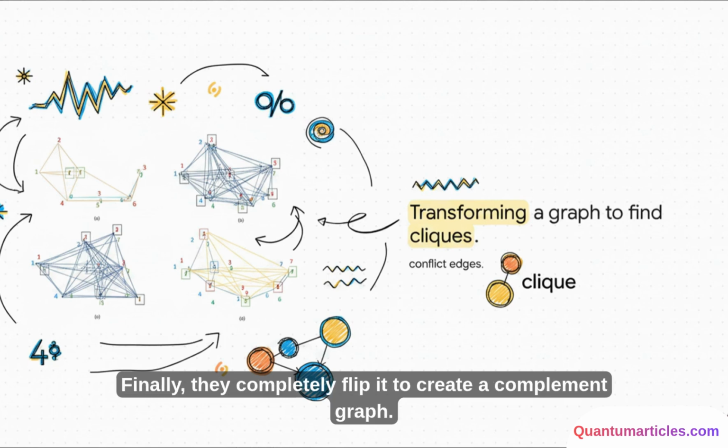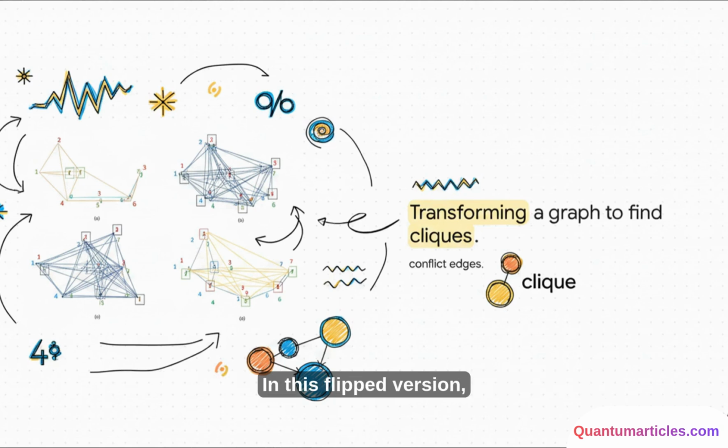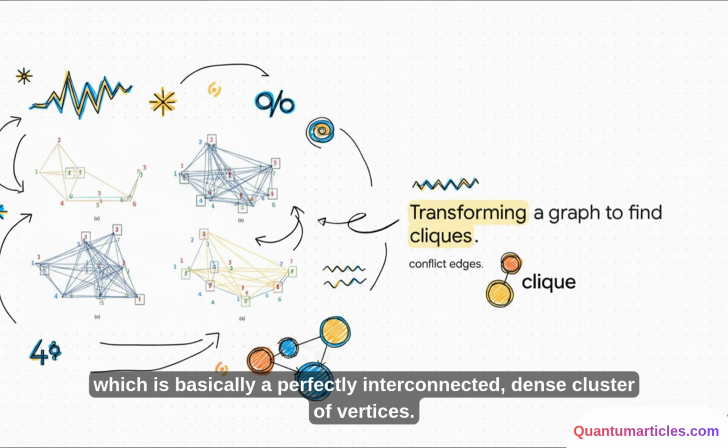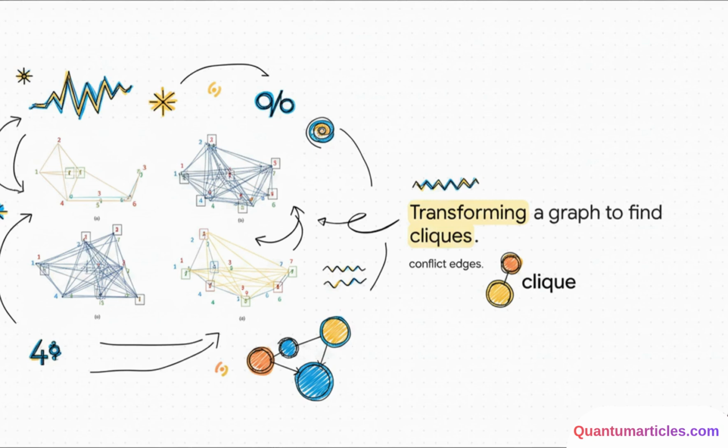Finally, they completely flip it to create a complement graph. In this flipped version, the impossible scheduling problem becomes a hunt for something called a clique, which is basically a perfectly interconnected, dense cluster of vertices. Find the largest clique, and boom, you've found your optimal charging schedule.